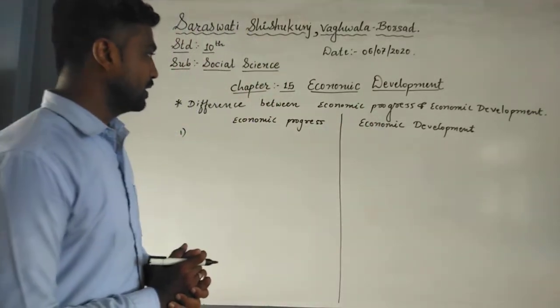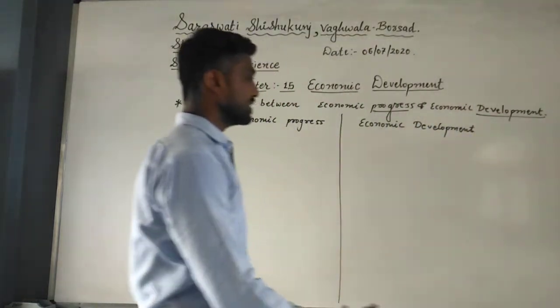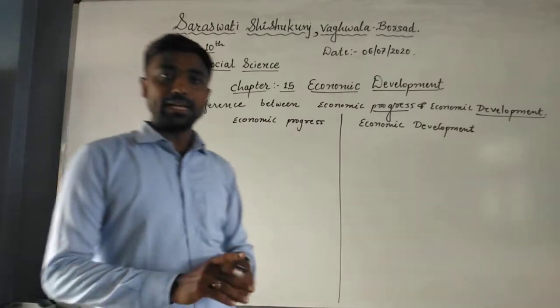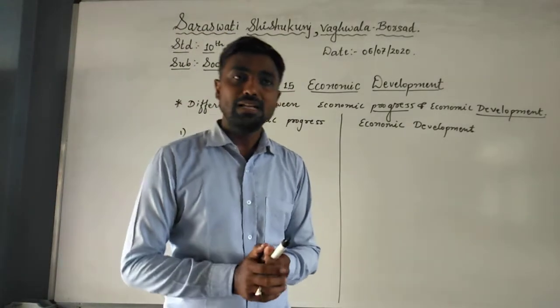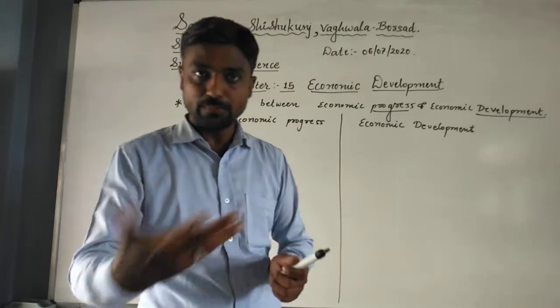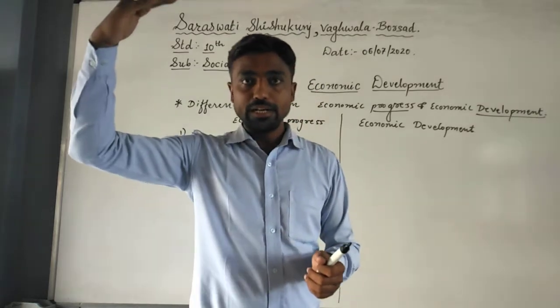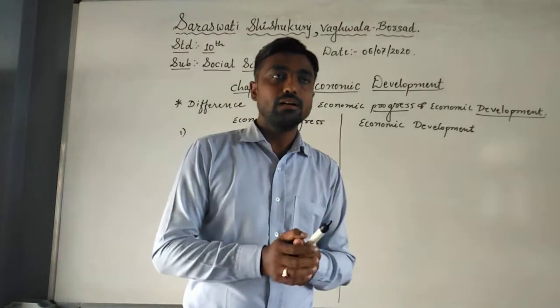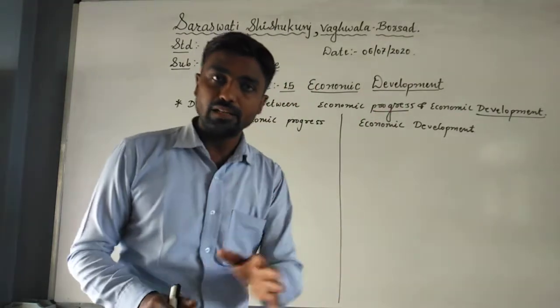First of all, we need to underline these two words so we can understand easily. Economic progress and economic development. In scientific reasoning, we can say that progress is limited while development is continuous. I think you have heard this also. For example, our life, our height: a person's height increases only up to the age of 18.